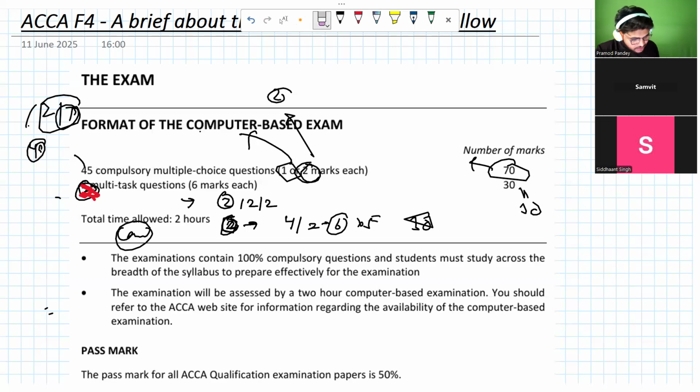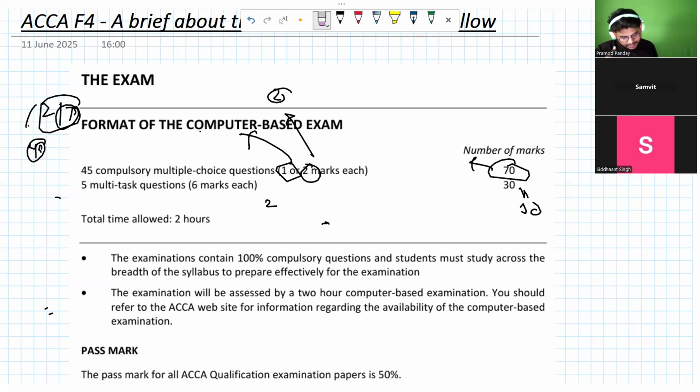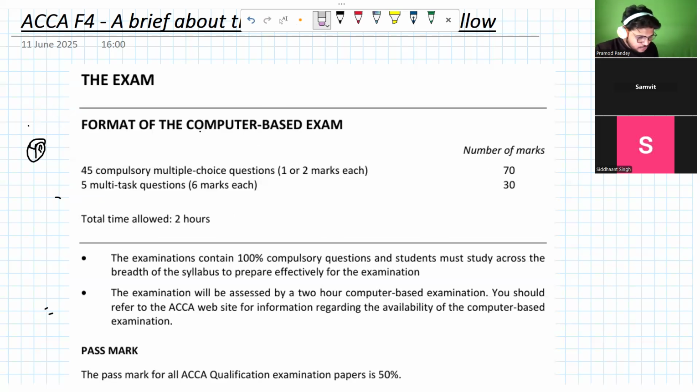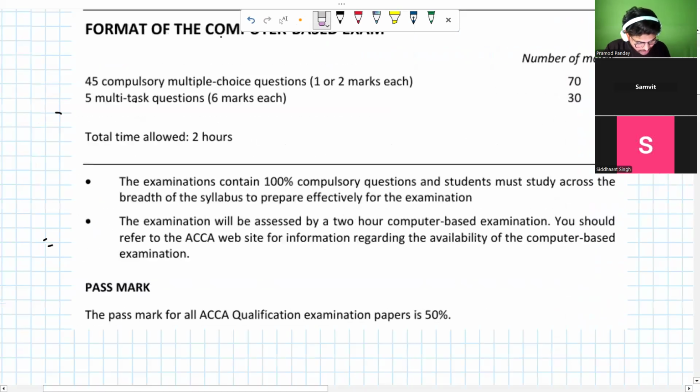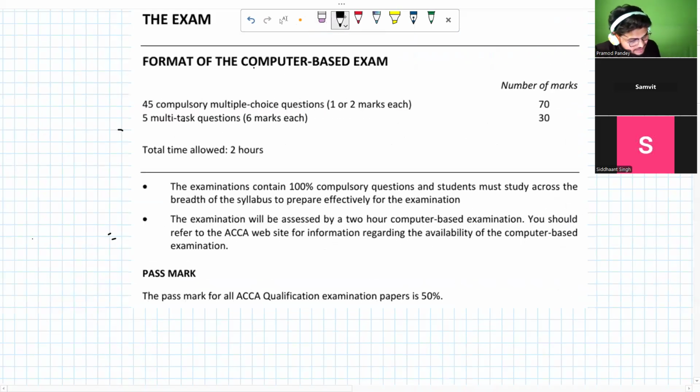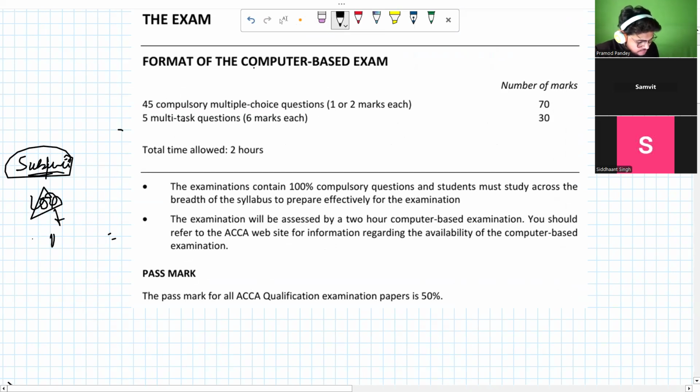Now, the paper will be of 2 hours, and this is more than enough time for you to prepare, appear for the exam and complete your paper. The exam time is 2 hours. There is nothing subjective. 100 marks will be there, and all 100 marks will be based on MCQs, multiple choice questions. So there will be nothing that you have to write.